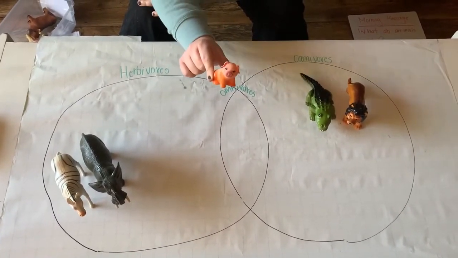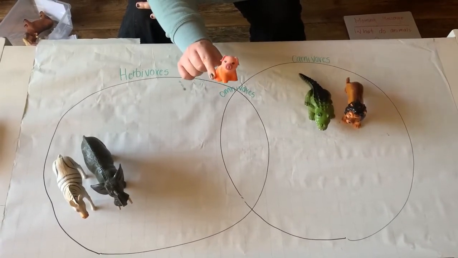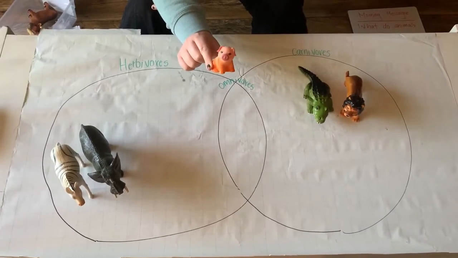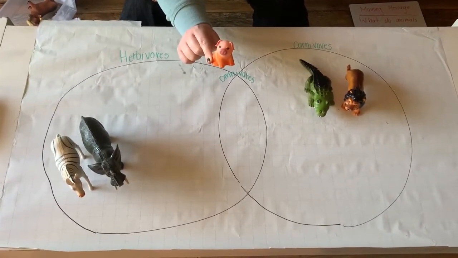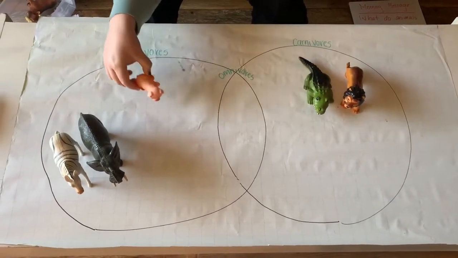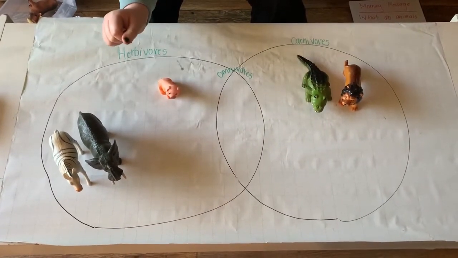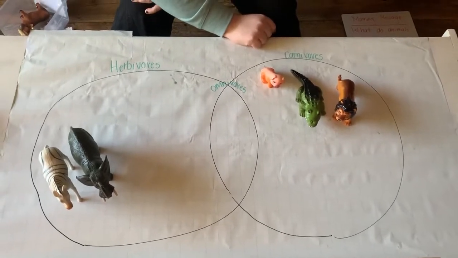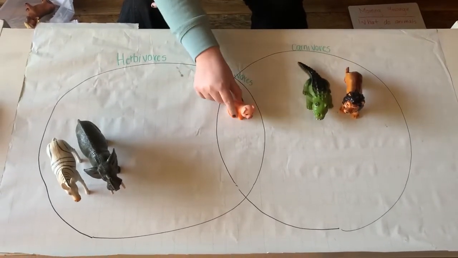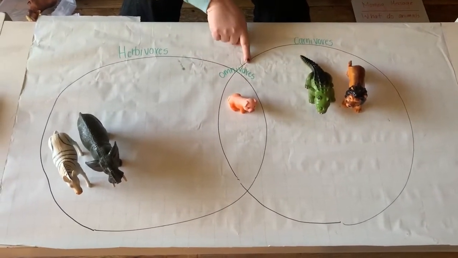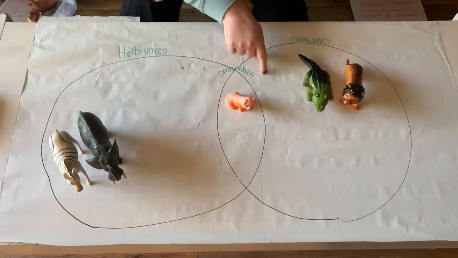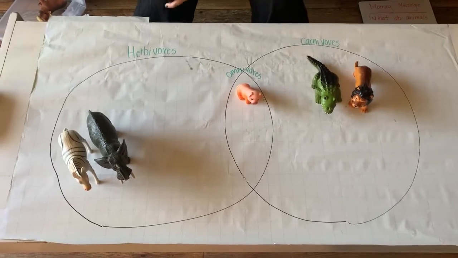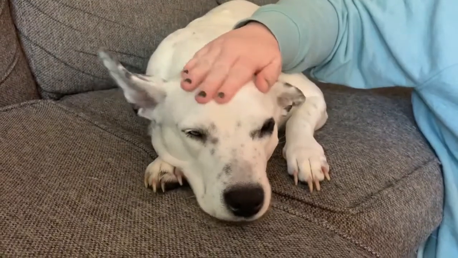Now, pigs are special because they like to eat meat and they like to eat fruits and vegetables. Where should we put the pig at? Should it go over here with the plant eaters? Should it go over here with the meat eaters? No, it should go in the middle because it is an omnivore. It eats meat and it eats plants. Pig is an omnivore.